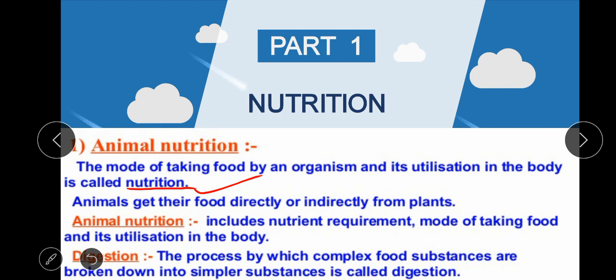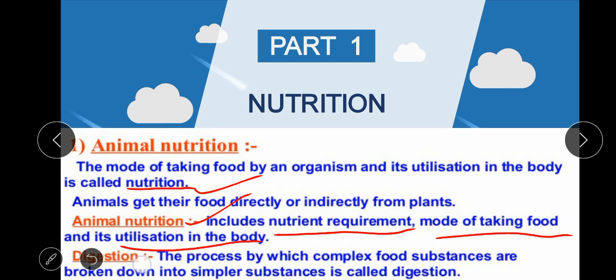Animals get their food directly or indirectly from plants. Directly, in the case of herbivores like deer, cows, buffaloes, goats, etc. Indirectly, in the case of omnivores and carnivores such as the lion. Animal nutrition includes nutrient requirement, mode of taking food, and utilization of food.